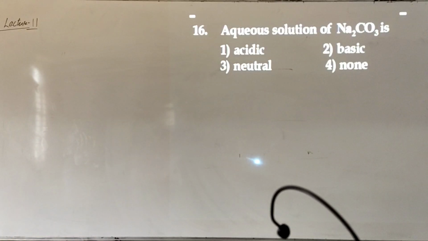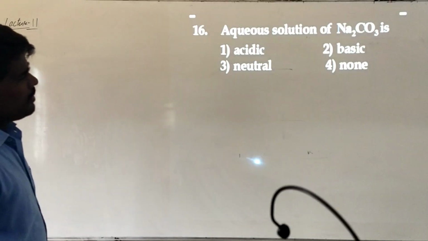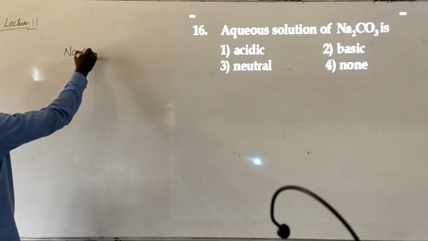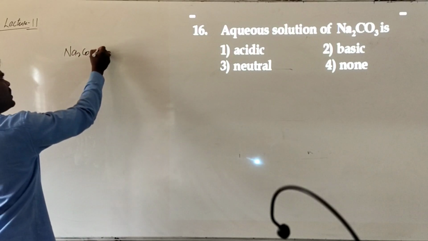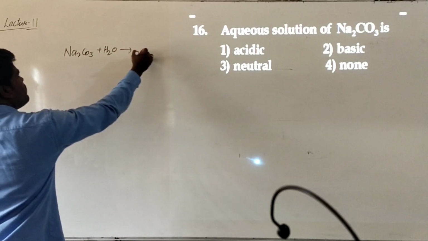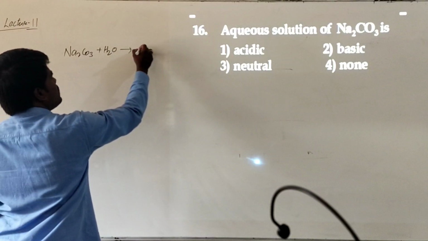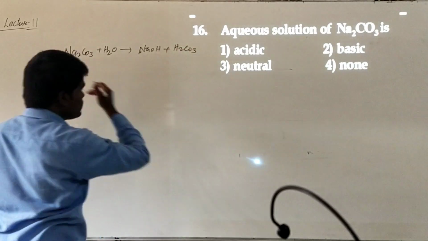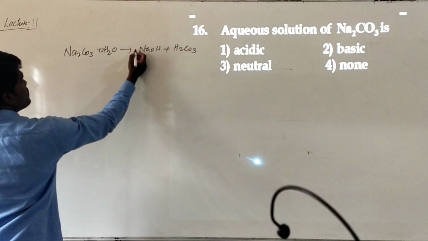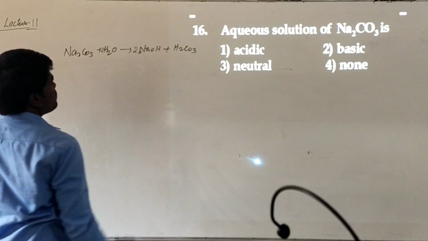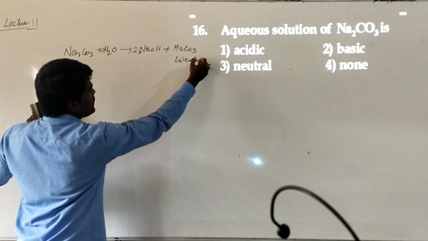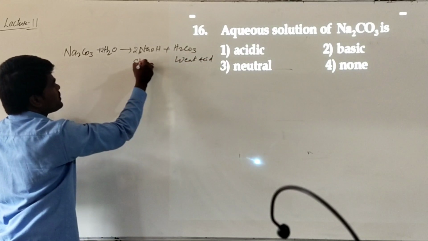Here comes the next question. Aqueous solution of Na2CO3 is acidic, basic, neutral or none? Basically, when you dissolve this Na2CO3 in water, it forms NaOH plus H2CO3. I take 2 moles of water; here you get 2 moles of NaOH and 1 mole of carbonic acid. This is a weak acid.